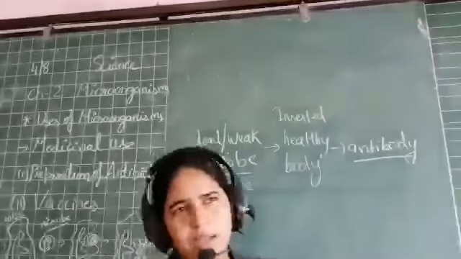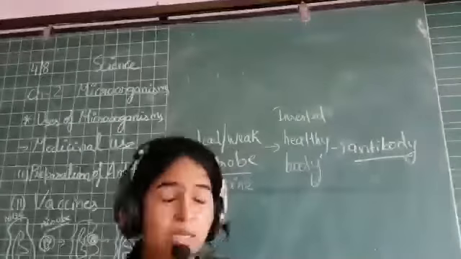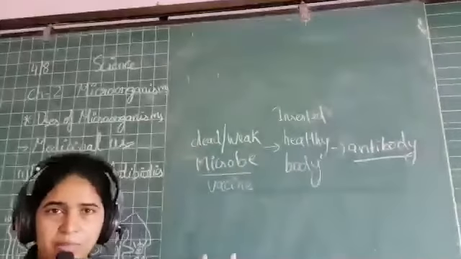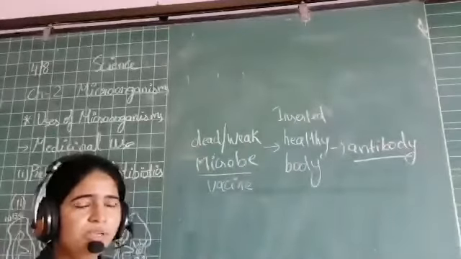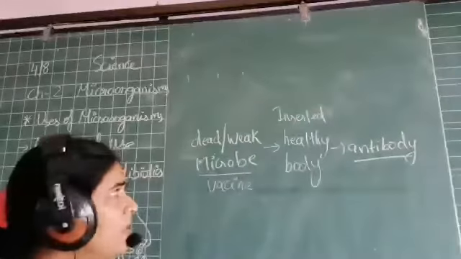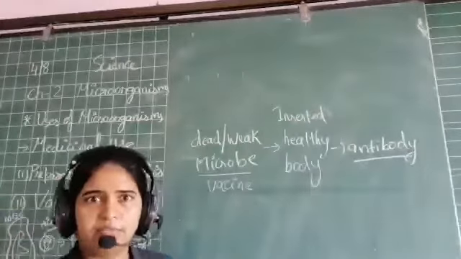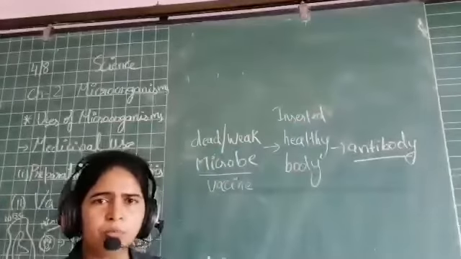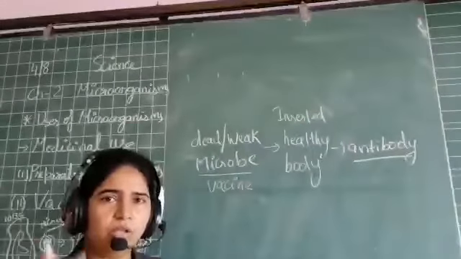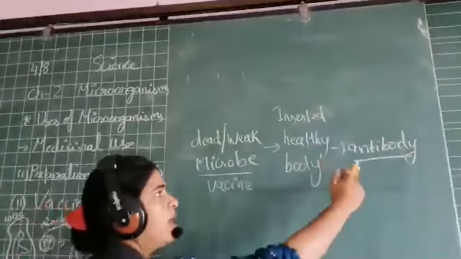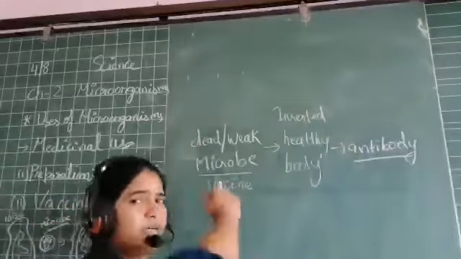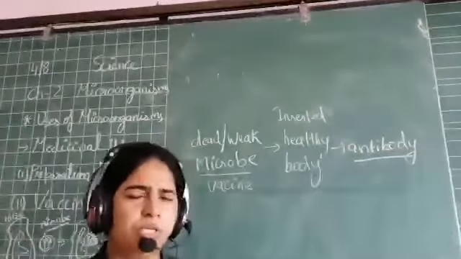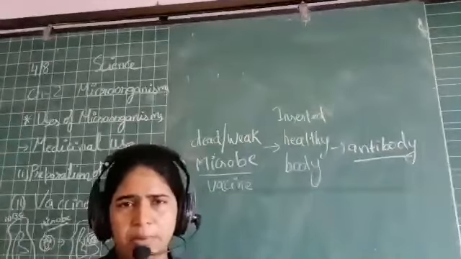So it might happen that next time when the microbes are coming, in vaccine we are giving dead and weak. Vaccine में हम dead और weak देते हैं microbes, but actually if some disease is coming to you, they might not be dead and weak, they will be healthy ones. तो जैसे ही हेल्दी डिजीज कॉजिंग माइक्रो ऑर्गेनिज्म्स ने आपकी बॉडी पे अटैक किया, then the body will remember and it will send the same antibodies which were produced और वो वहीं पे थे, बॉडी में ही रहेंगे वो throughout the body, throughout the span, right?